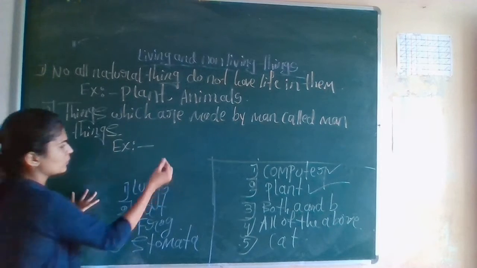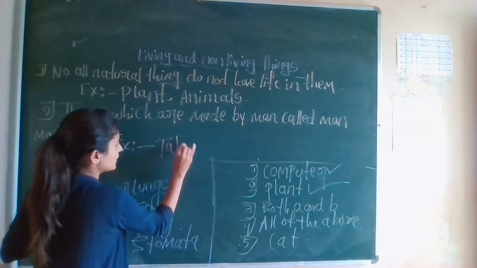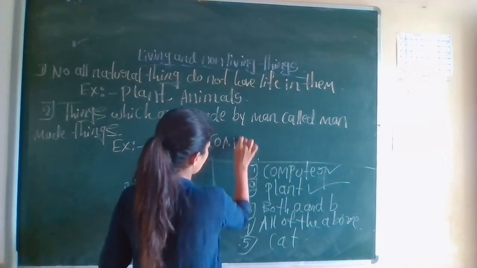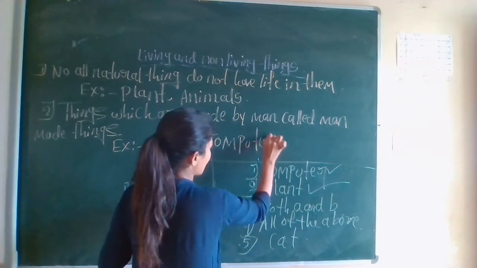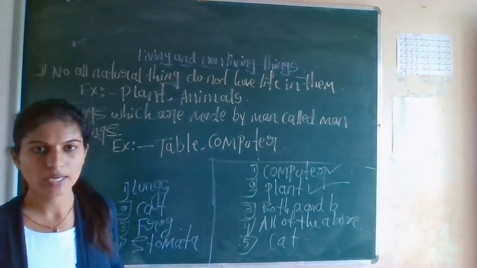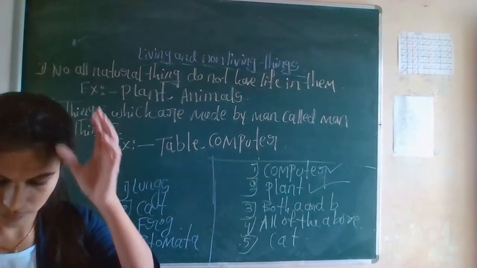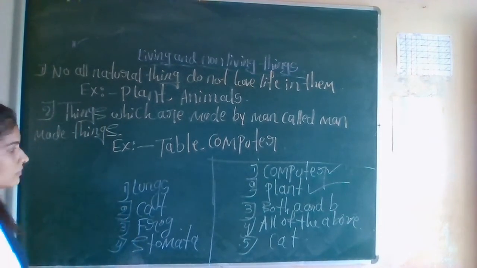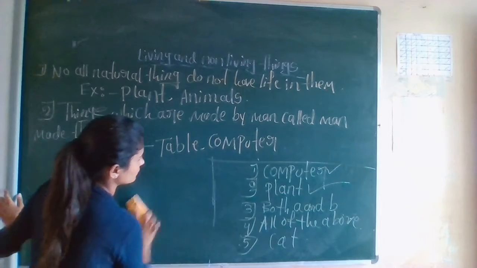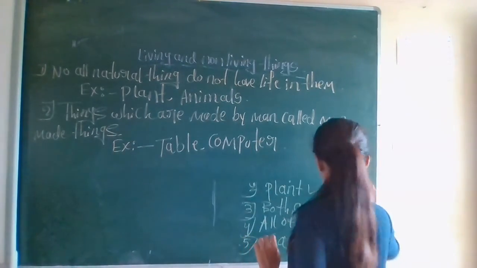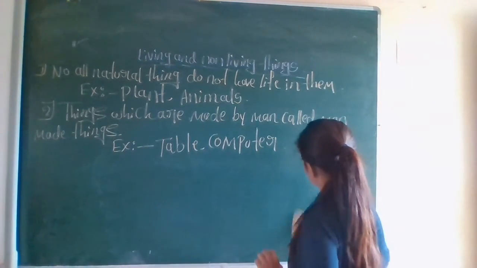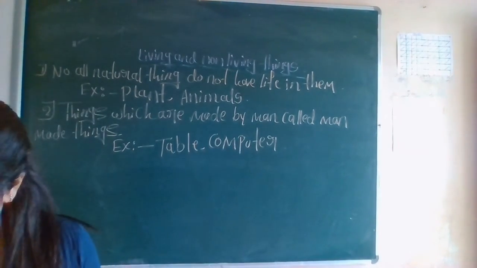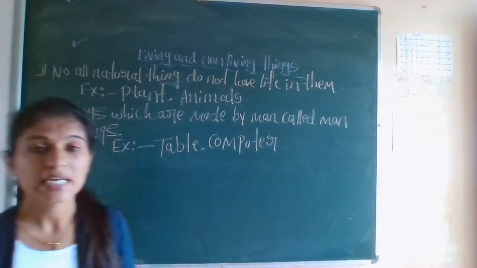Man-made, many are there. First one is table. Yes, table is a man-made thing. And again, computer. You can write computer is also a non-living thing, and as well it is a man-made thing. Okay. Next, third one. What is the third question? How do plants reproduce?